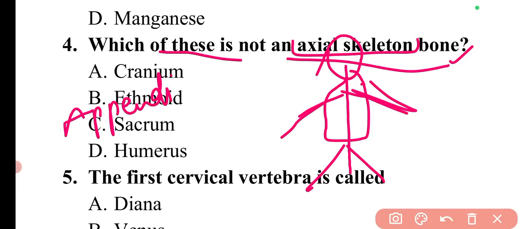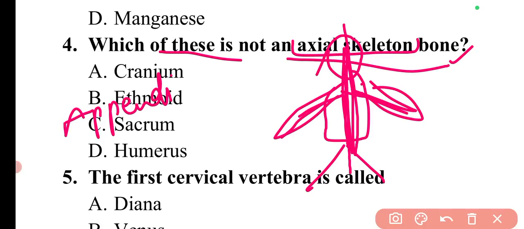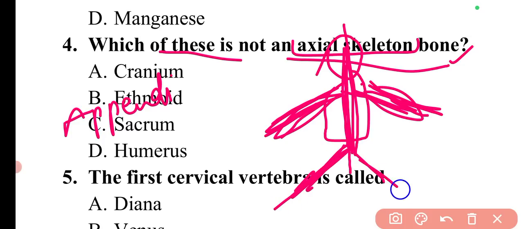I will be providing you a chart where you can find the distribution of all the bones. Here I'll simply tell you that the axial skeleton bones are those which come in the straight axis. The appendicular ones are the arms, from shoulder to hands, and from thighs to feet.